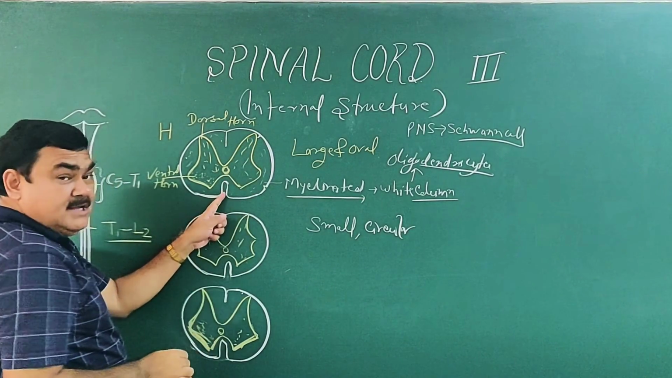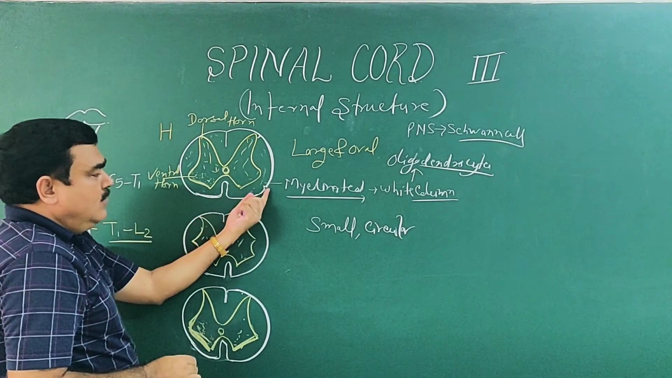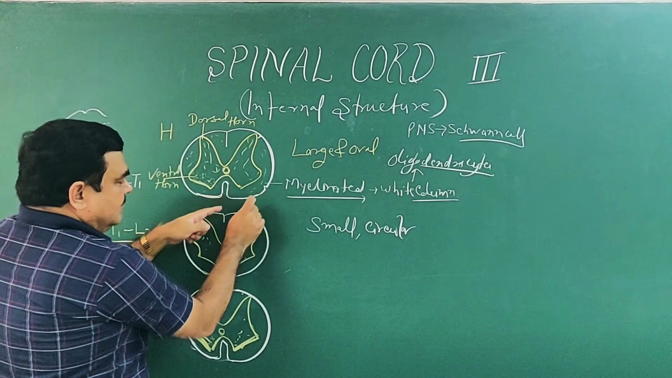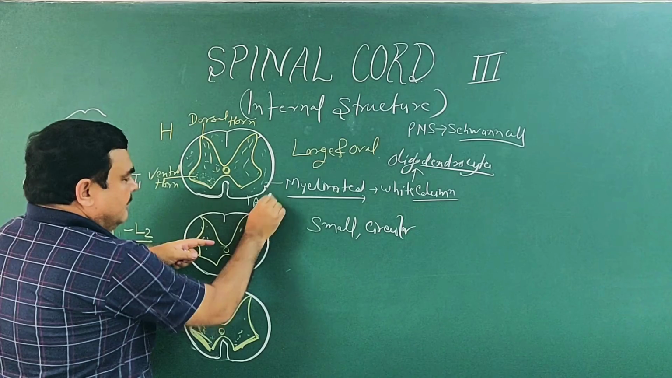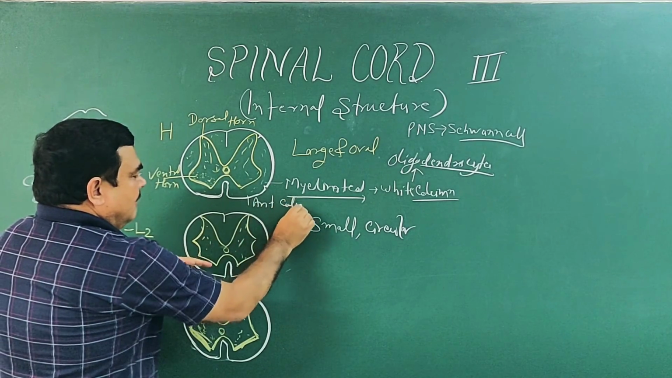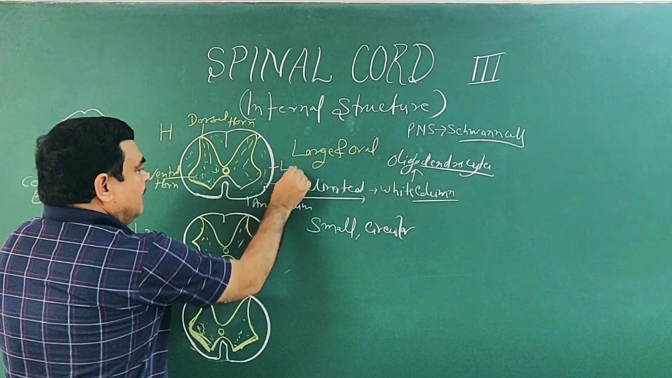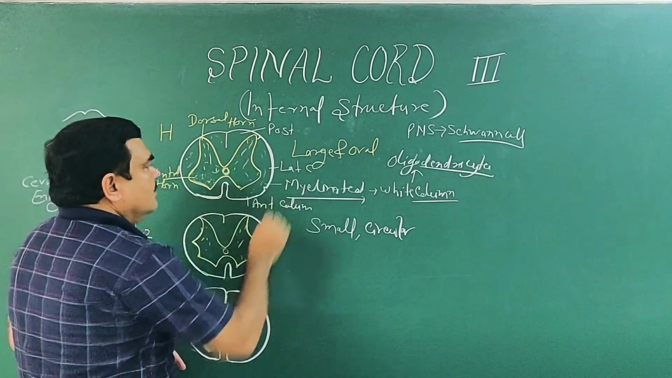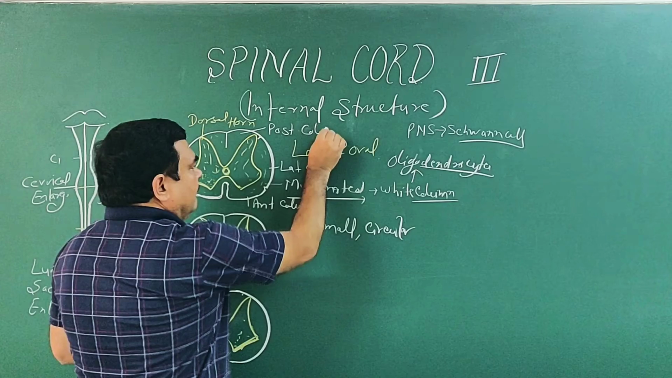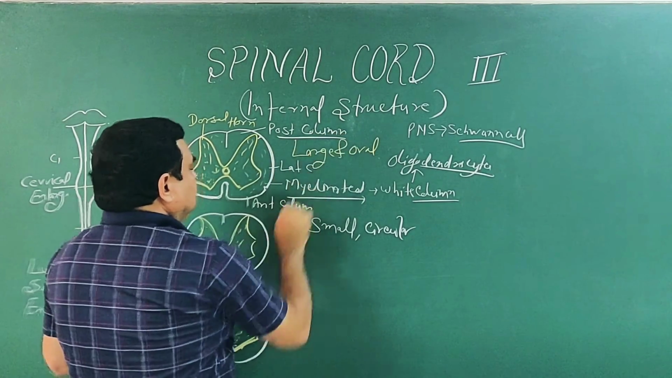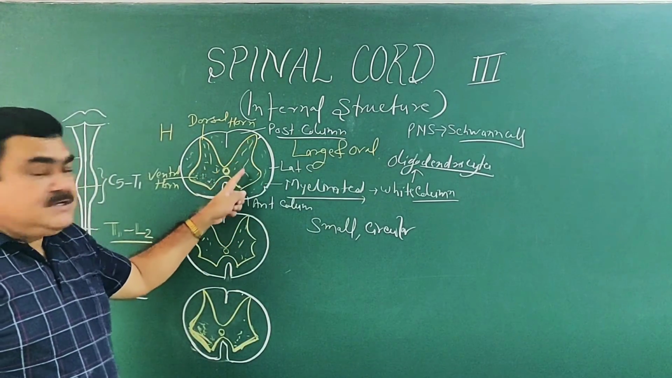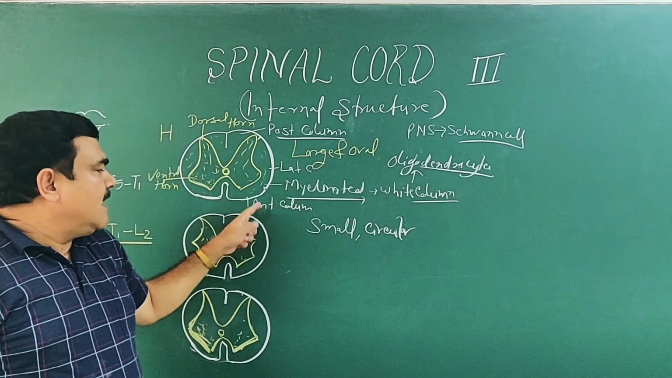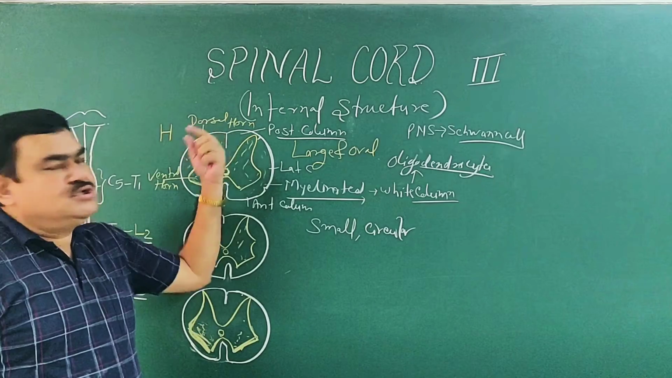Here is the anterior median fissure, anterior lateral sulcus, posterior lateral sulcus, posterior median sulcus. So from here to here, this is the anterior column, this is the lateral column, and this is the posterior white column. So the white column is the peripheral part and is divided into three parts: anterior, lateral, and posterior.